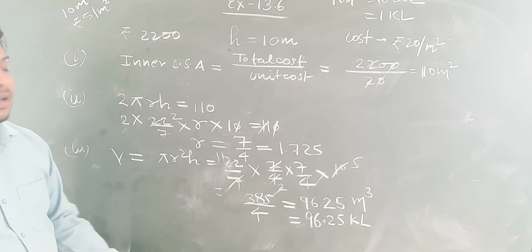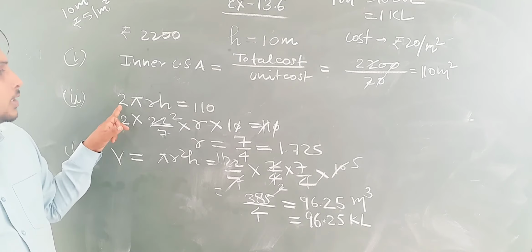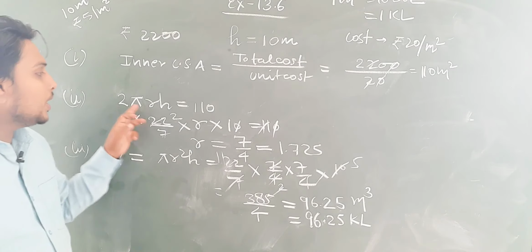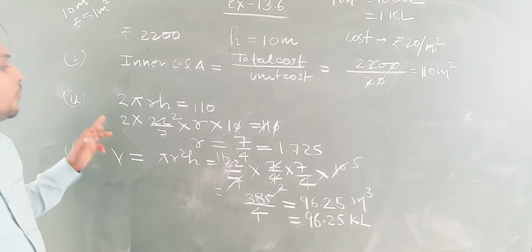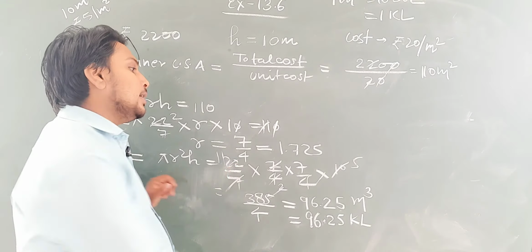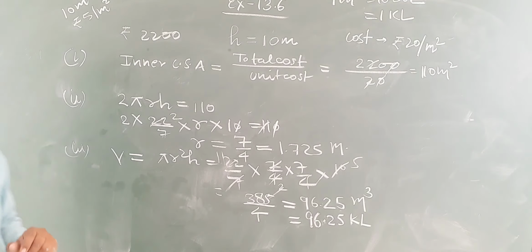After that we have to find the radius. So how we'll find the radius? That is inner curved surface area, na? So formula will be what? 2 pi RH. Okay, so 2 pi RH is 110. So from here we have found the value of R, that is 7 by 4. Okay, in the decimal it will be 1.75.